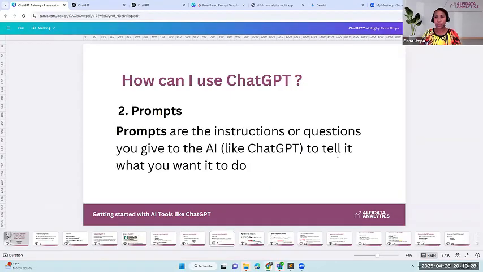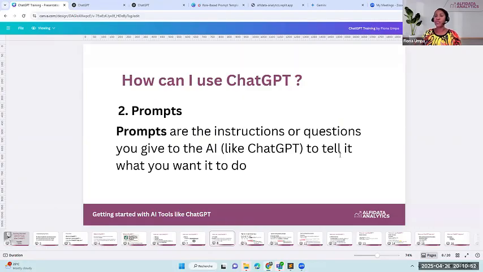the next important concept to know is prompts. So what are prompts? Prompts are basically the instructions or the questions that you give to the AI, like ChatGPT, to tell it what you want it to do. This word prompt is a technical term.